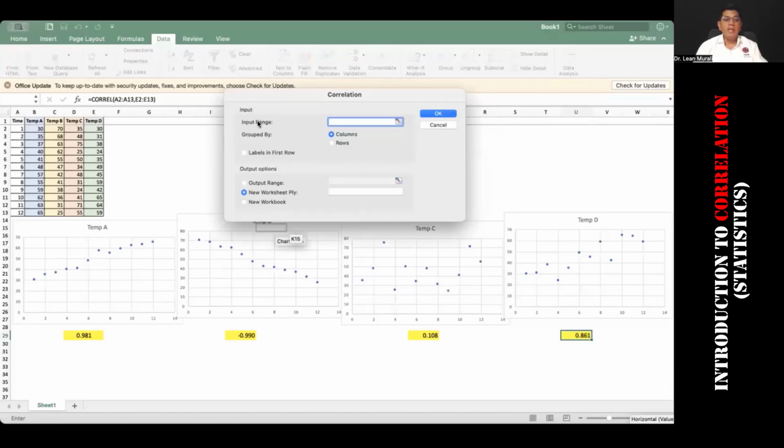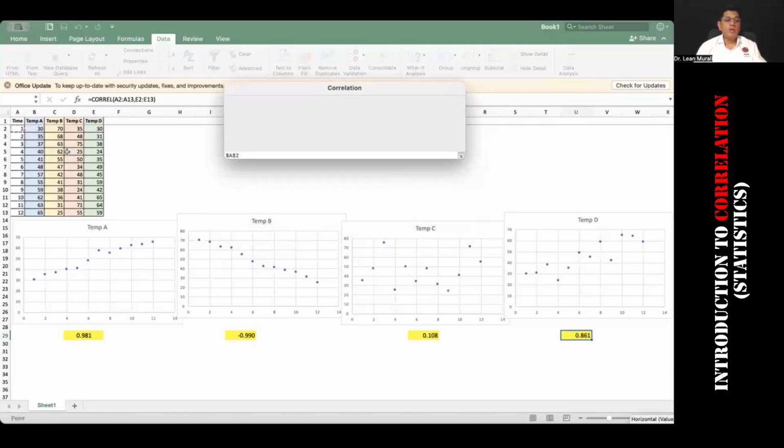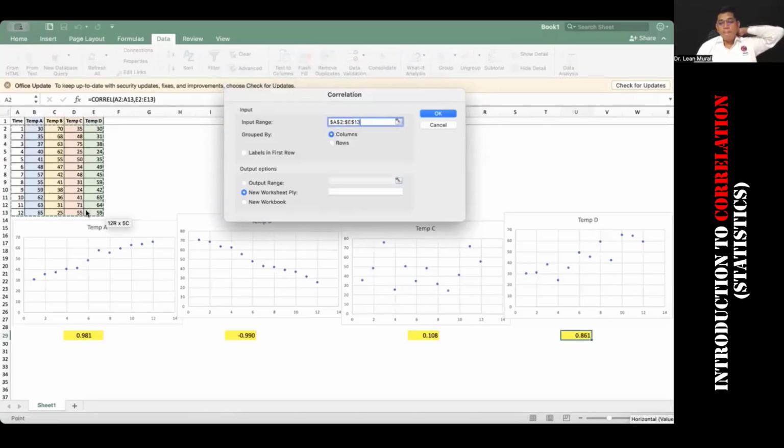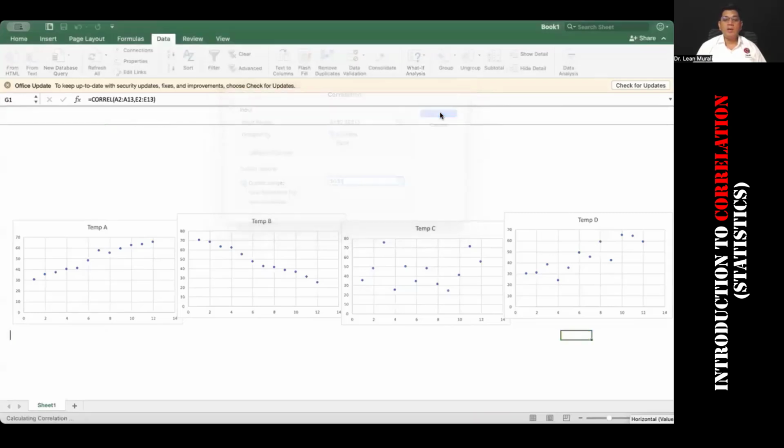Don't miss the bus. Input range. I want you to type all the 4 as input range. Okay. So if this is clear, all of you type super clear in the chat box. Input range, I want time and all these temperatures to come in. I started from A to E13. I've selected everything. And output range, I'm going to give it here. And I'm going to click OK here.